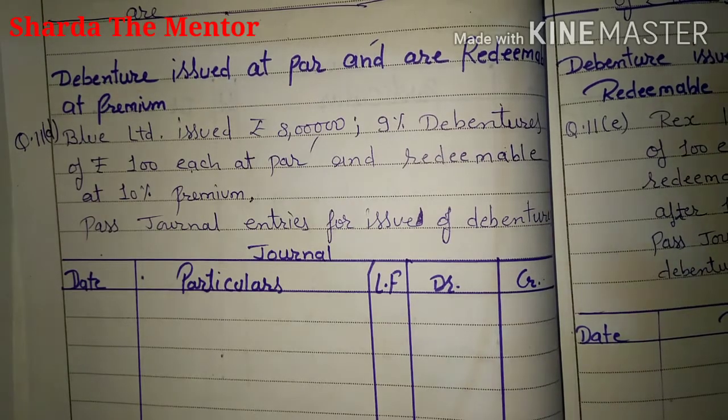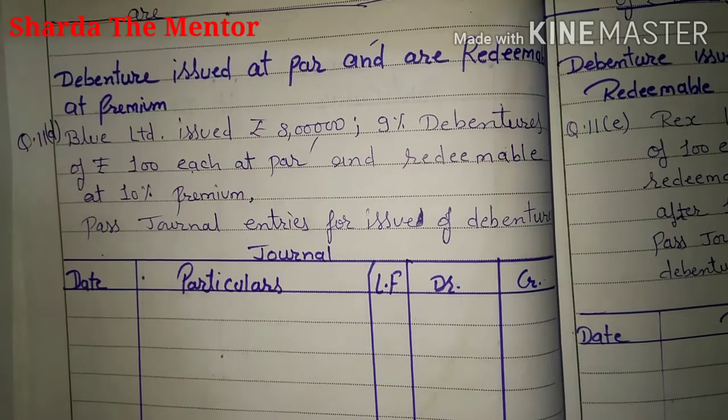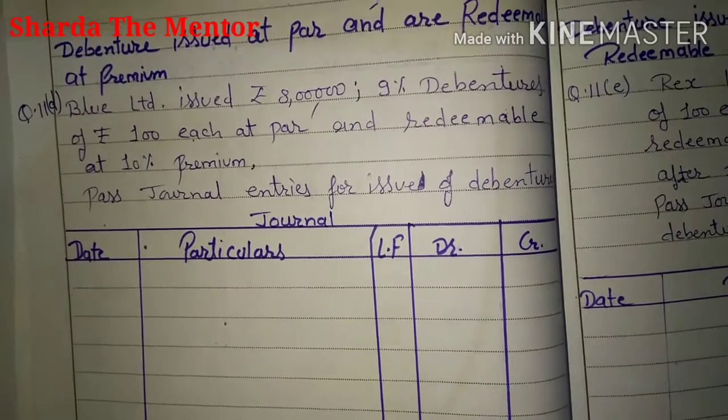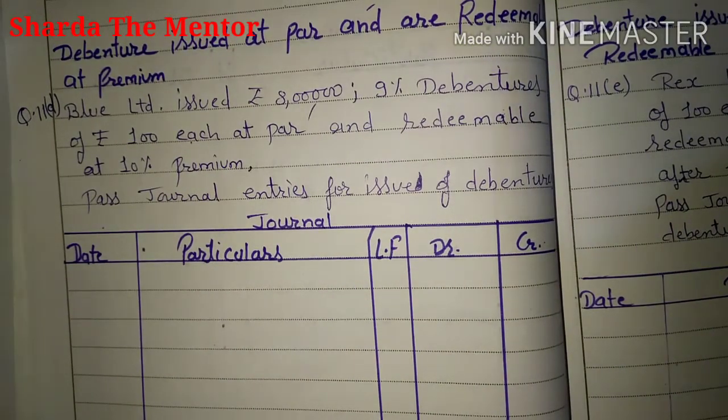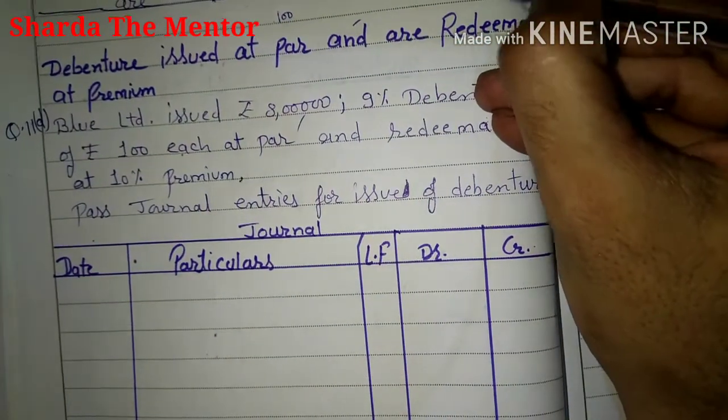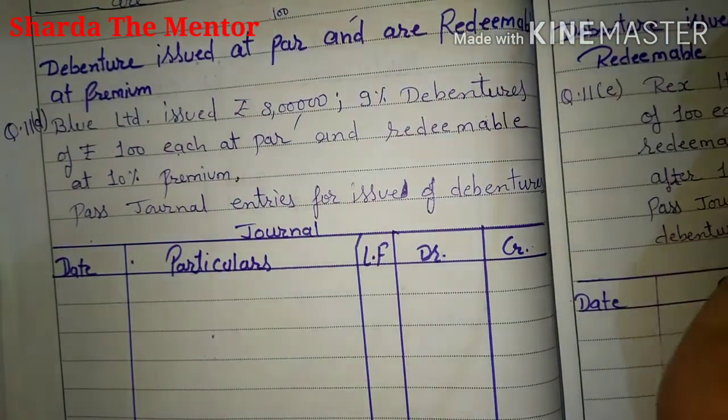Hello everyone. Whenever a debenture is issued, different terms and conditions are mentioned at the time of issuing. So here is the new question, and that is the condition. It is mentioned, as you can see on your screen, that debentures are issued at par and redeemed at premium. It means we are issuing debentures at 100 rupees and we will redeem at 105.